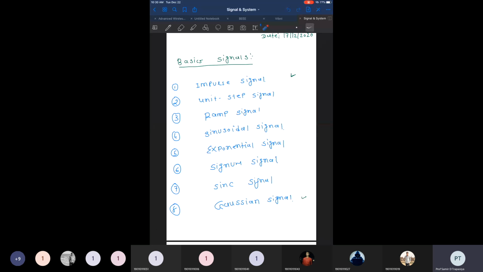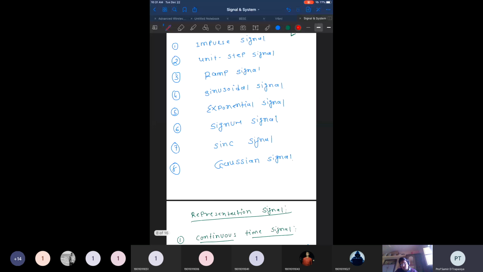Now we have discussed the impulse signal. We are going to start the session on various basic signals, starting from the impulse signal, unit step signal, ramp signal, sinusoidal signal, exponential signal, signum signal, sinc function, and Gaussian signal. Right. So these are the things that we are going to discuss in the consecutive lectures. First we started with the impulse signal that we covered last time.